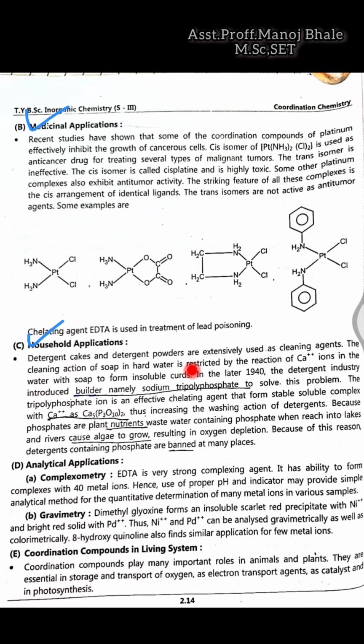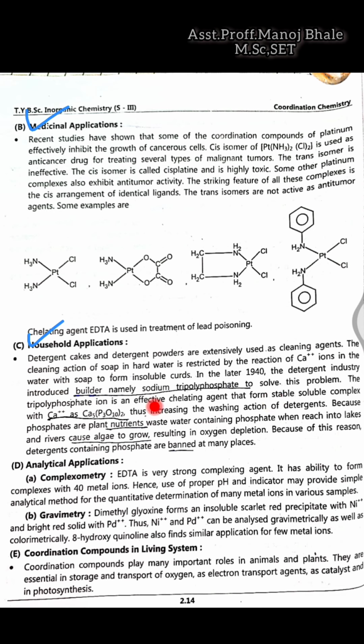A chemical in our day-to-day life is detergent or detergent powder, which we use for washing clothes, and which is also known as a cleaning agent. These cleaning agents make use of coordination compounds. Generally, in the cleaning action of soap, hard water is restricted by the action of calcium. Hard water can be converted into soft water with the use of these coordination compounds.